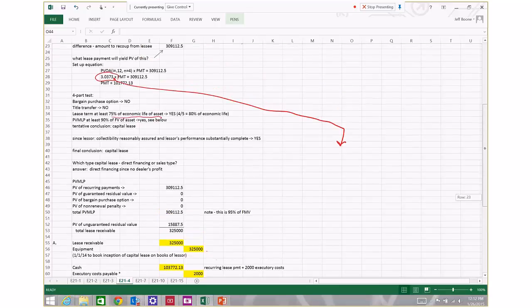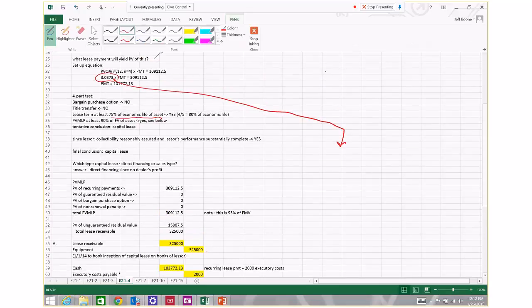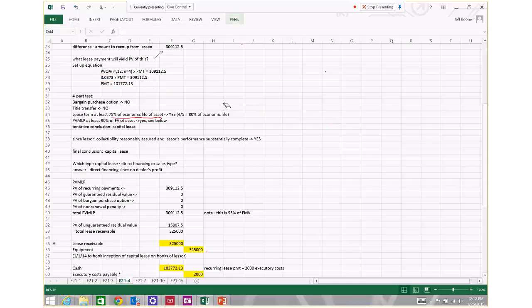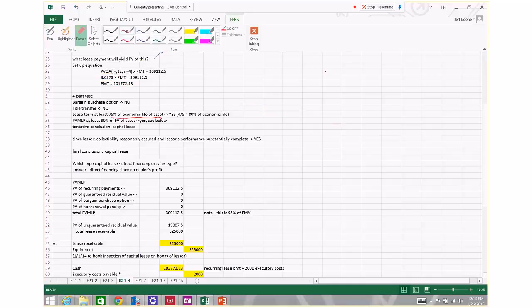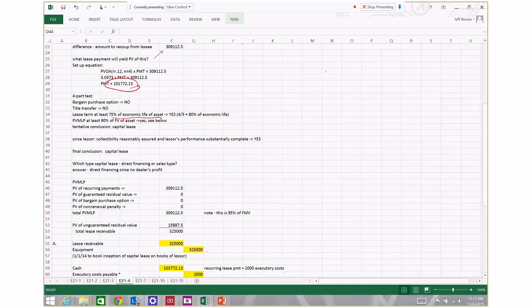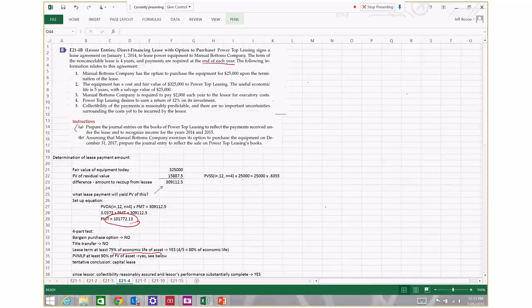It's going to consist of the payment of 101,772.13, which is the recurring rental payment, plus the executory cost of $2,000 that the facts of the problem tell us up here that the lessee pays to the lessor. So the amount of the check the lessor is going to get is going to be this 101,772.13 plus $2,000.